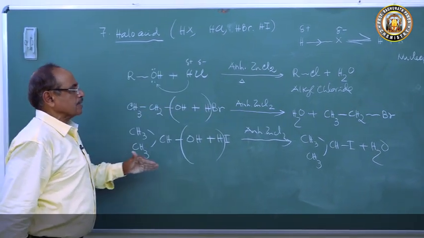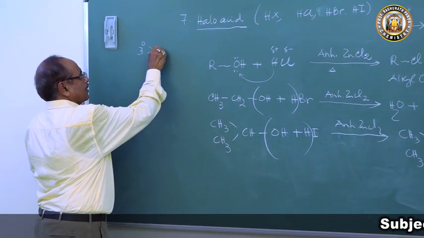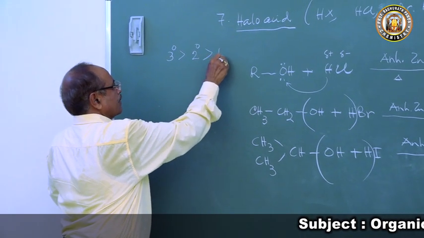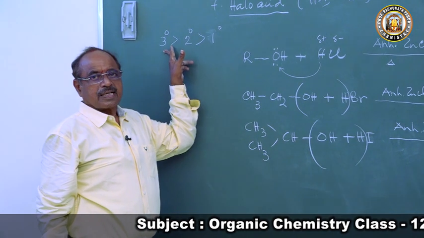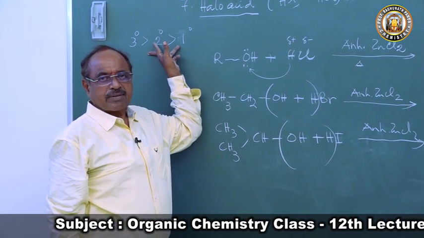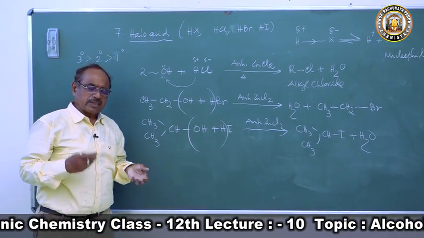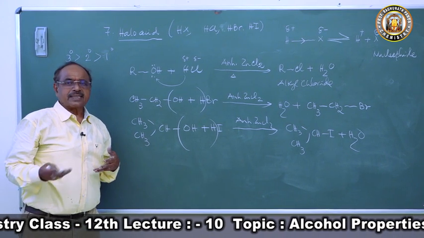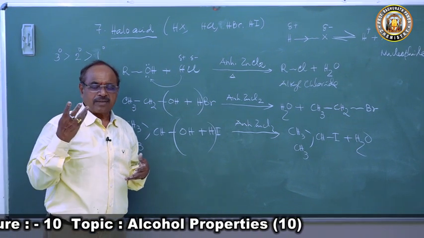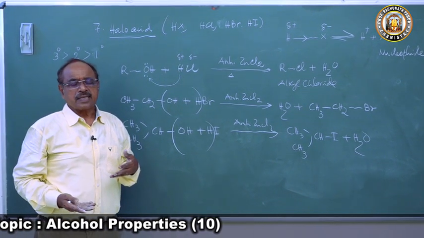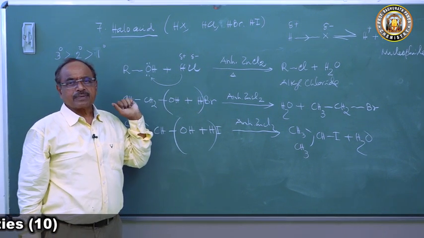So in all these reactions, the order of reactivity I have discussed to you is that 3 degree alcohol is more reactive than 2 degree alcohol, which is more reactive than 1 degree alcohol. Because tertiary alcohol forms a tertiary carbonium ion, secondary alcohol forms a secondary carbonium ion, and primary alcohol forms a primary carbonium ion. The tertiary carbonium ion is more stable than the secondary carbonium ion, which is more stable than the primary carbonium ion, because of the plus I effect of alkyl groups. Hence, the order of reactivity is 3 degree, then 2 degree, then 1 degree.